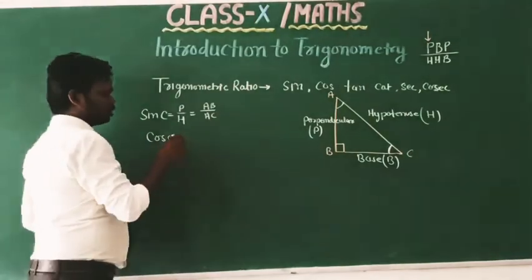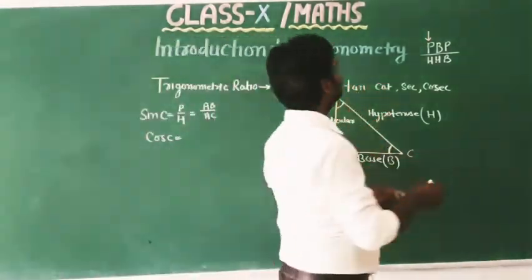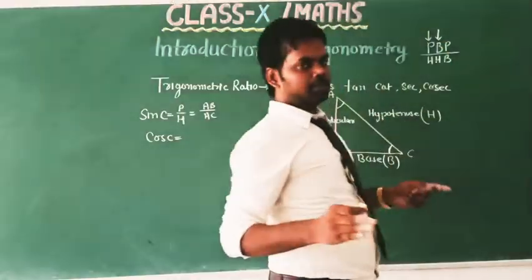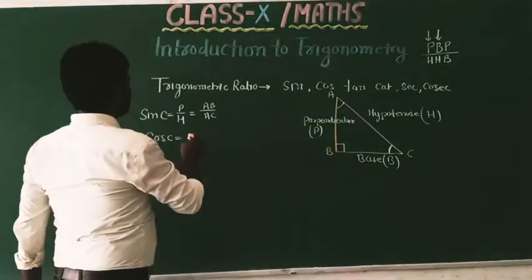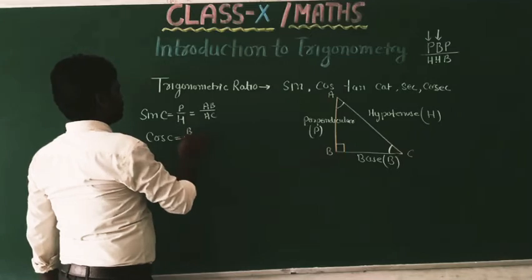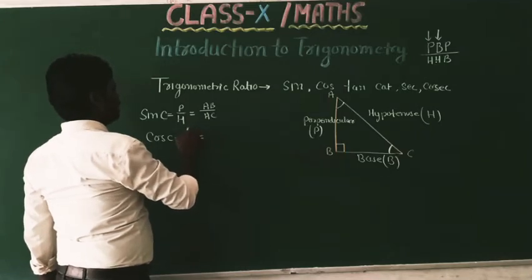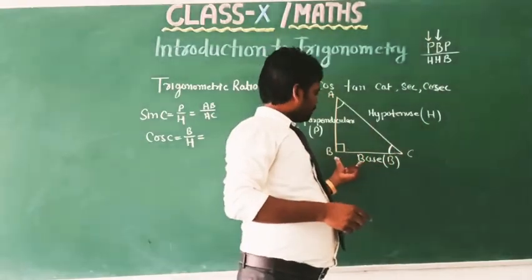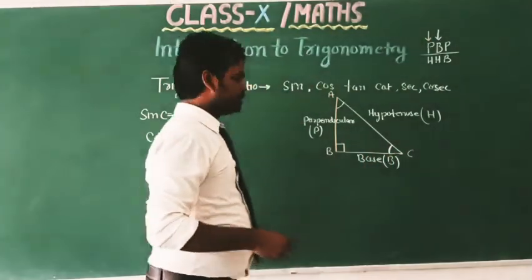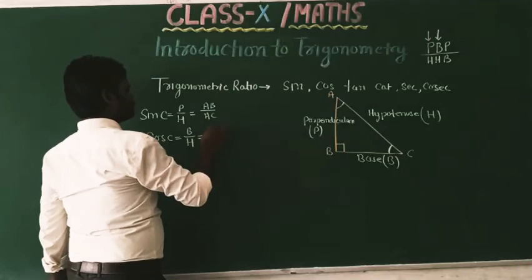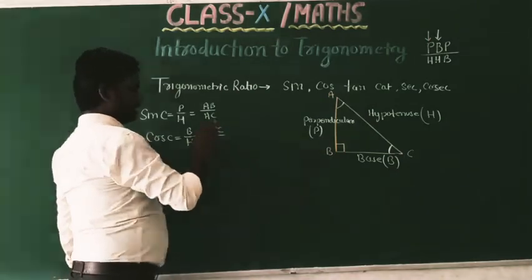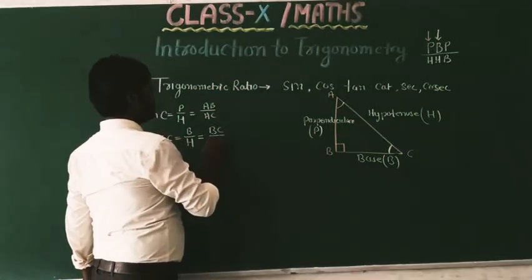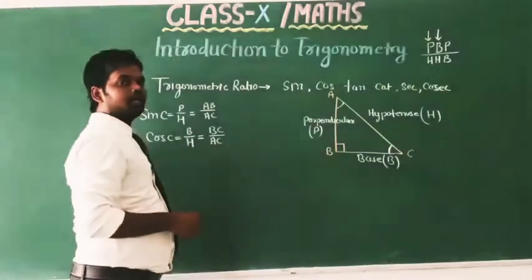Cos C: for cos C, check here, B upon H. B means base, H means hypotenuse. So this is base upon hypotenuse, and in the figure base is BC upon hypotenuse AC. Clear?